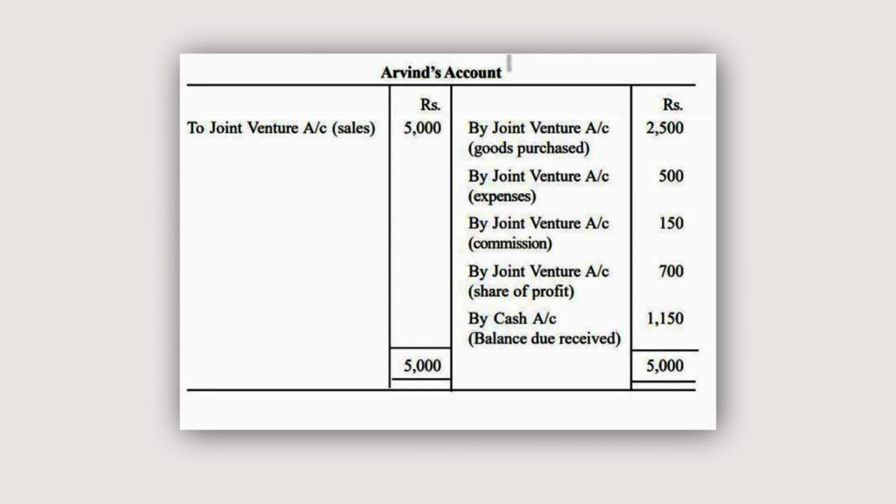And here by joint venture expenses, these are the expenses of Arvind. This is the amount of commission of Mr. Arvind. By joint venture, this is the profit and loss sharing ratio 700. So this is the balancing figure 1,150. So balance due received. So this is the amount which we have to receive from Arvind. So total is 5,000.